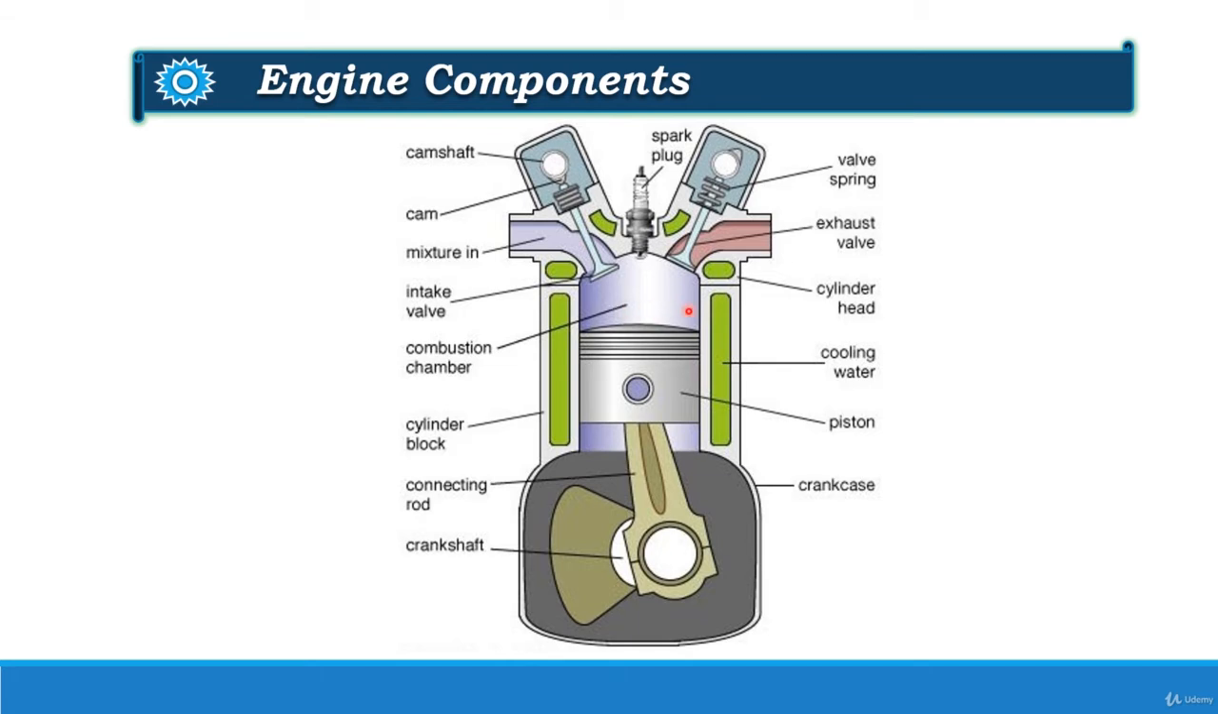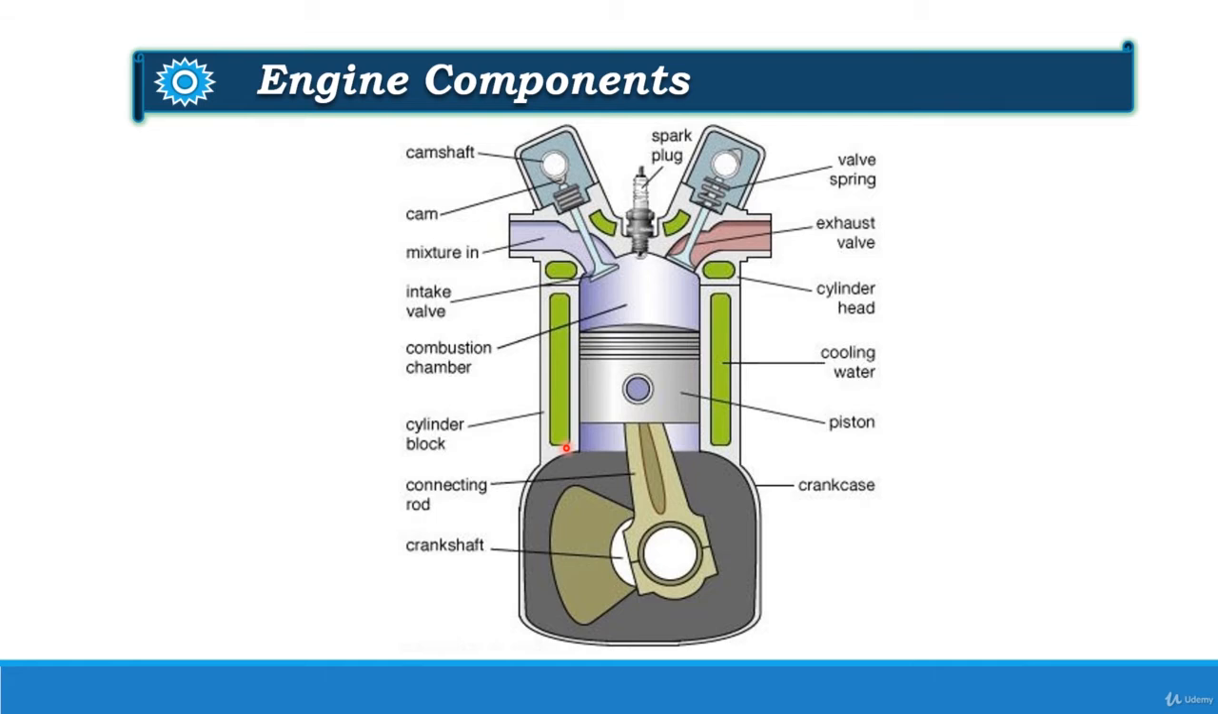Below the cylinder head, you can have cylinder block. On both sides, this is the cylinder block. And in the cylinder block, you can find the piston cylinder arrangement. And inside the cylinder block, in this portion, this is the combustion chamber where the combustion of fuel takes place, because of which power is generated and our engine runs.